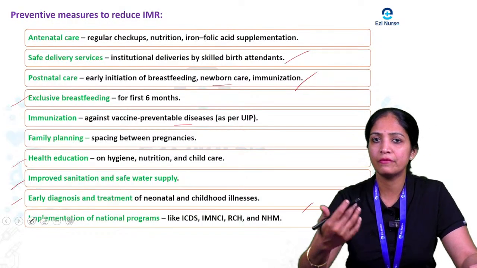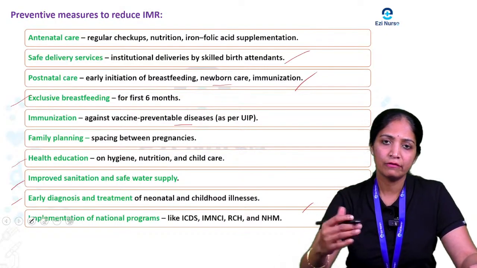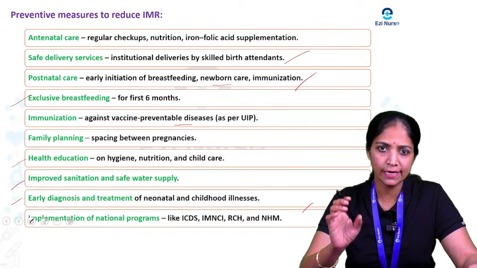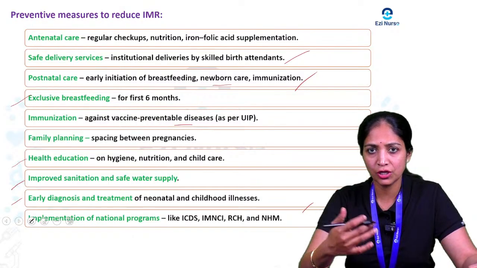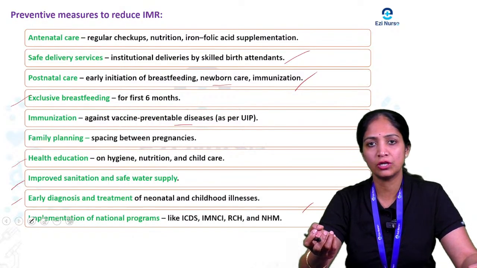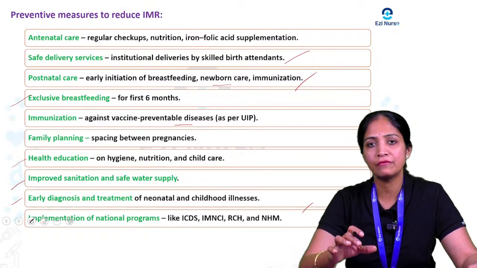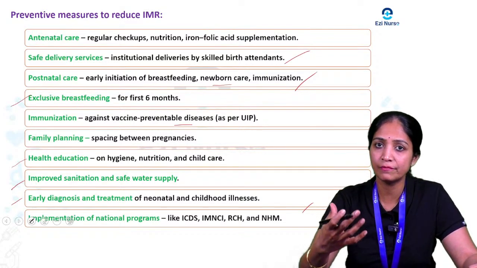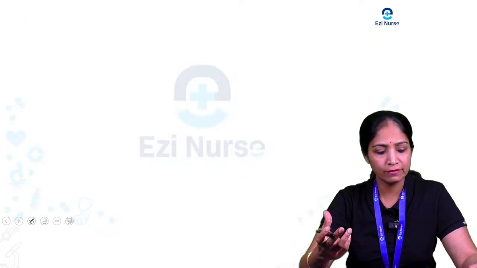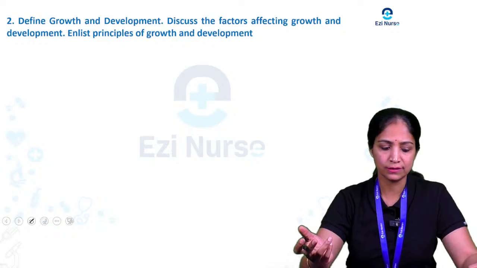So these are the main preventive measures we have to take for the prevention of the infant mortality rate in India. So if they ask this question, you write the meaning of the infant mortality rate, then the factors that affect the infant mortality rate, and what the main preventive measures are. Okay, next we will discuss another question.